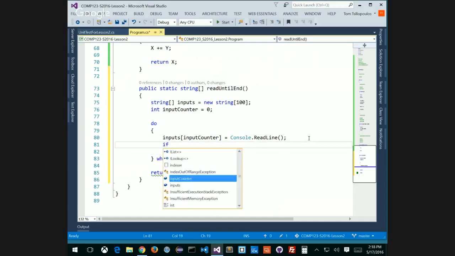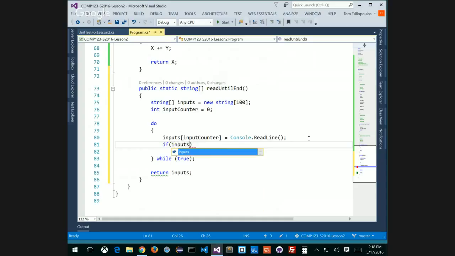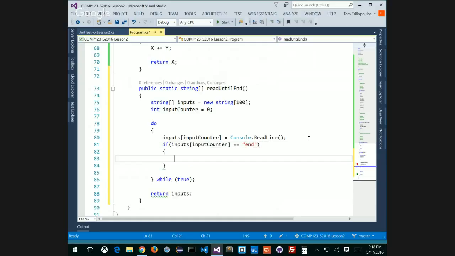Here's my if statement, right? If is my algorithm. If input counter, and this is where it begins to become complex, is equal to n, lowercase, then what do I want to do? I want to break out of this array.